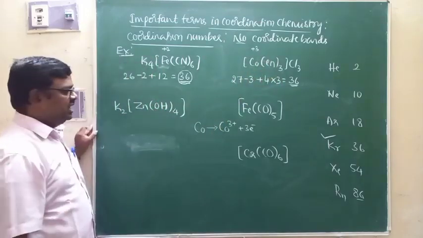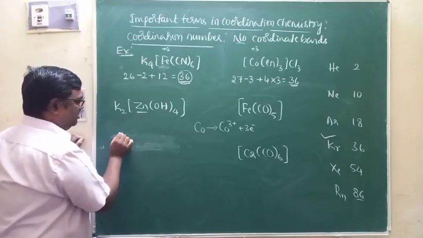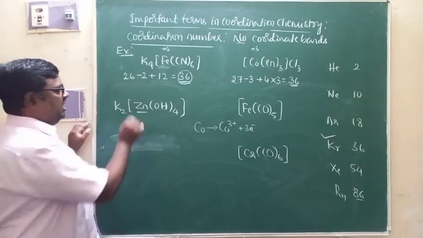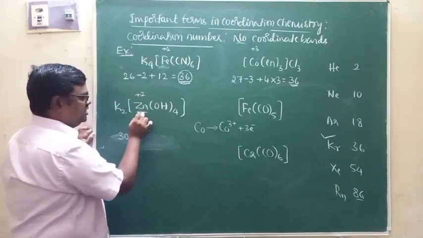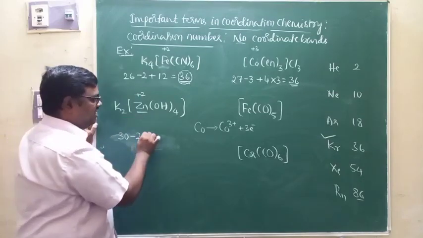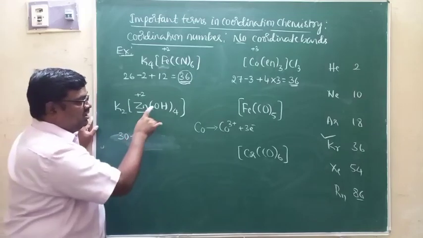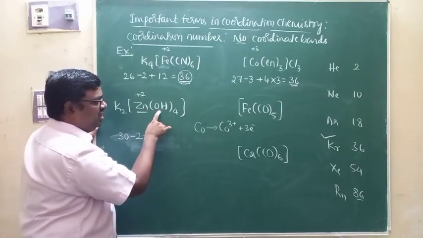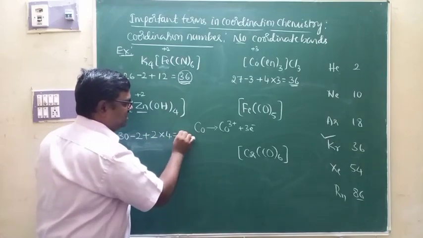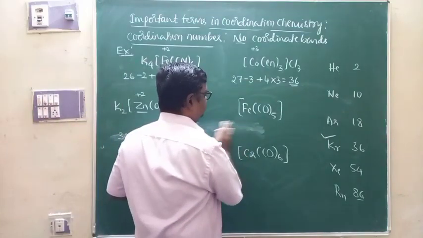Look at this example. Look at the central metal atom, that is Zn there. Atomic number of zinc is 30. And the oxidation number of zinc in this complex is plus 2. Therefore, it is going to lose 2 electrons to attain the plus 2 state. Now the number of electrons in Zn plus 2 will be 28. Each OH minus ion will contribute 2 electrons. Therefore, 4 ligands will together contribute 8 electrons. That will be 36.